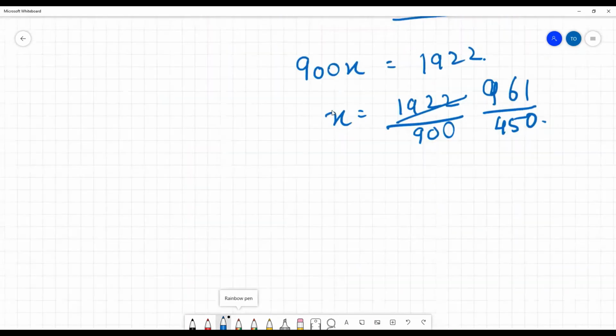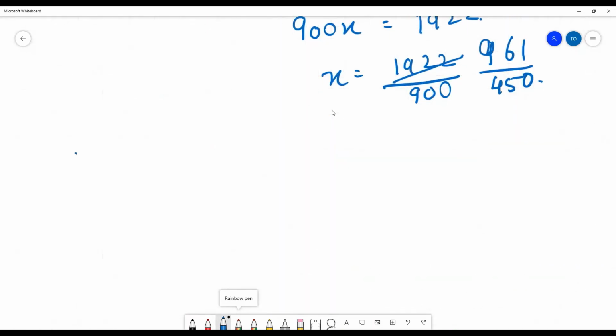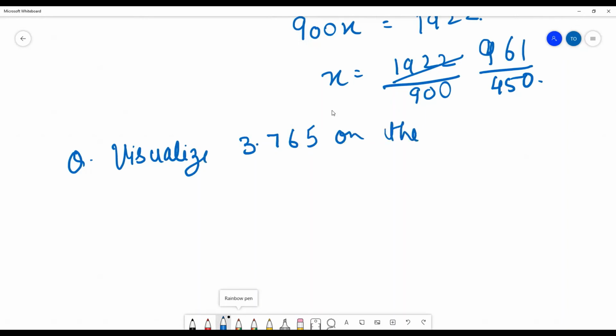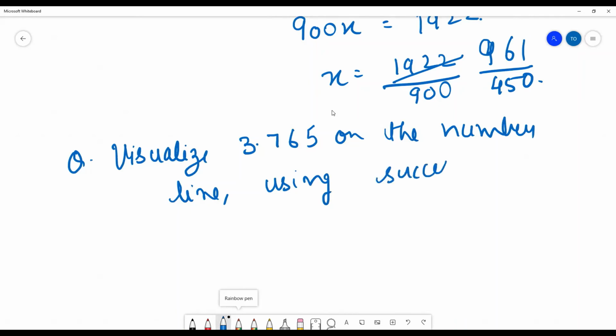Now, I am giving a question where you have to visualize a number on a magnifying glass. You know how to do this? These types of questions can come in exams, and these cannot be given on IDTs, as Google Forms. This has to be done only in the class. This is in your course. You have to depict this using magnification, successive magnification.